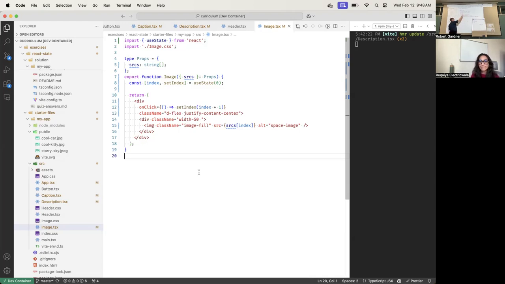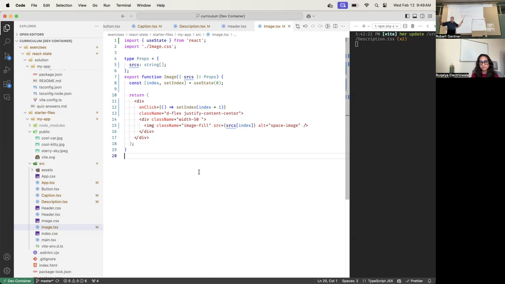Okay, so now we evaluate this JSX. First of all, we have to find all of the curly braces that have expressions in them and convert them into things to pass into the DOM. I find this one, I see an arrow function, so I pass that arrow function to onClick.